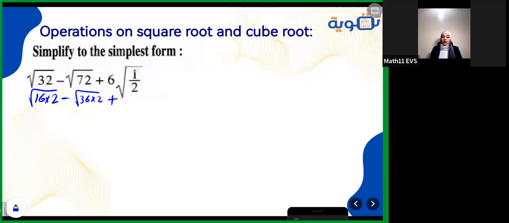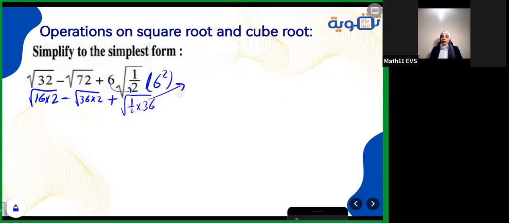Plus, what can I do here with the half? When you have a fraction inside the root, get the number which is outside, please get it inside. It's a square root, so I will get it as power 2. So now I have square root of half multiplied by 36.